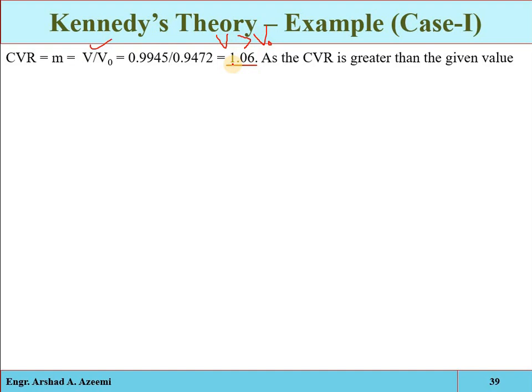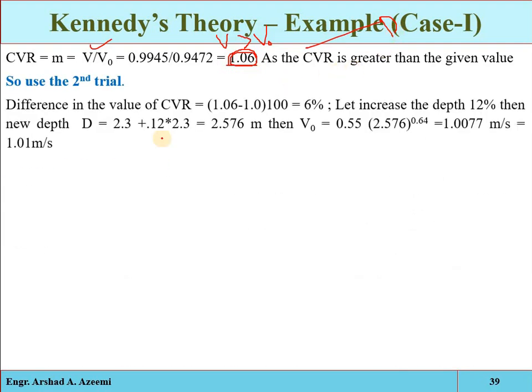What will be the problem if the actual velocity is greater than the critical? As we have discussed, erosion will be caused. Now we have to reduce this actual velocity, so we have to increase the depth. So again we have to do a second trial.